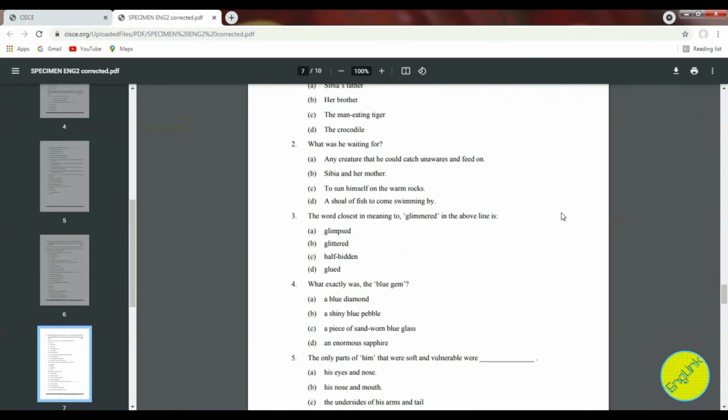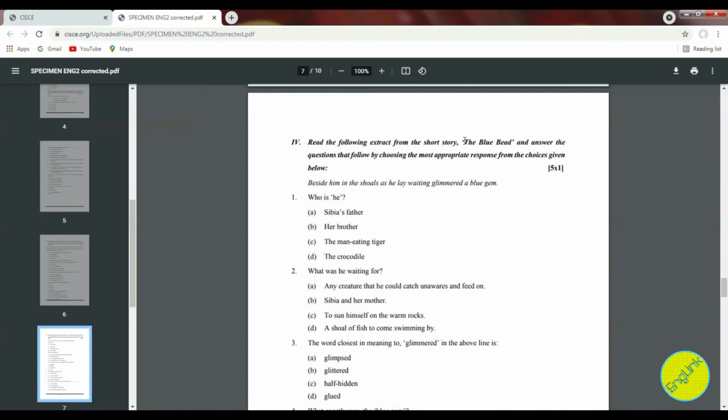Coming to the 4th one, here also you are getting one reference from the short story The Blue Bead. "Beside him in the shoals as he lay, waiting gleamed a blue gem." So who is he? Sibia's father, her brother, the man-eating tiger, the crocodile. It's very easy. It's the crocodile.